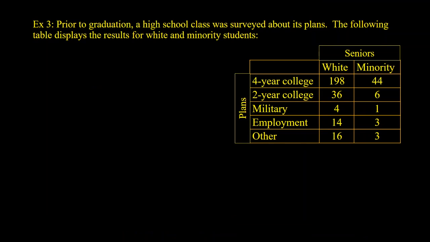Chapter 2, Example 3. Prior to graduation, a high school class was surveyed about its plans. The following table displays the results for white and minority students. They have counts of all the seniors in the school sorted in the table for us by post-high school plans. What percentage of seniors are white?